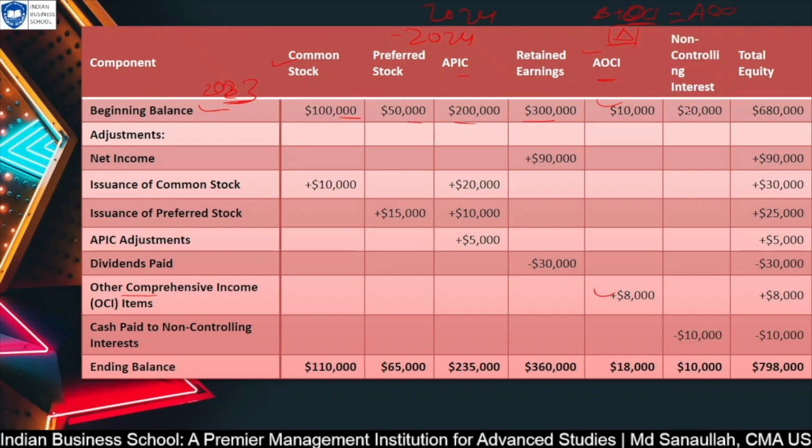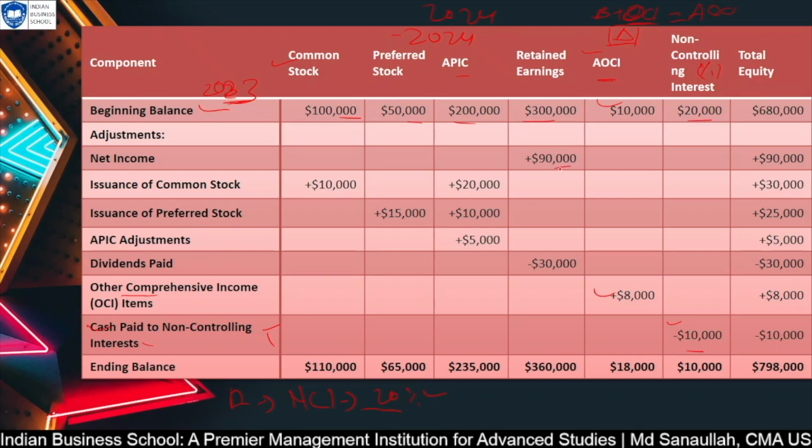And non-controlling interest: earlier we had 2,000. Now we have cash paid for non-controlling interest. There are two different ways we pay. First, we pay cash to non-controlling interest to remove their percentage of control. Suppose we have a company in which there is a co-founder or somebody else whom we call non-controlling interest, they have a 20% stake, and we want to reduce their stake. So we will pay full and final and remove this, or we will slowly pay cash either for reducing their percentage of share in this business, or they are sharing dividend.